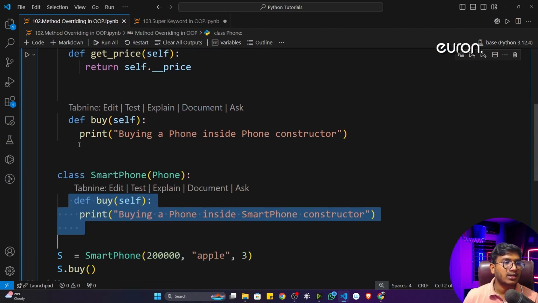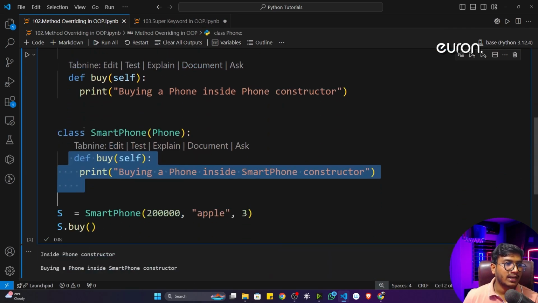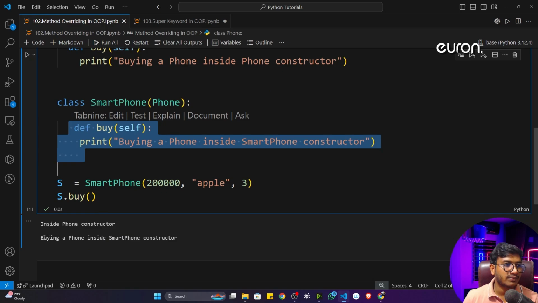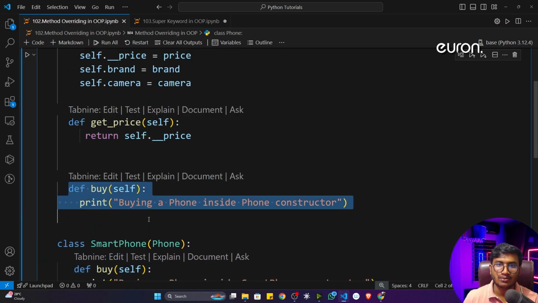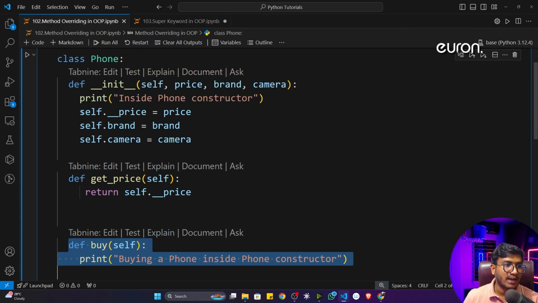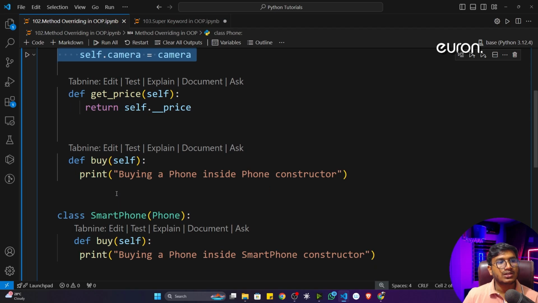Now see here, I call this particular buy, so my child class method is getting executed, but I'm not able to access the parent class method right now. So how can I do it? I told you I will be using one concept called the super keyword inside OOP. With the help of that, we can easily call the parent class attribute as well as the method. So let me show you one example.